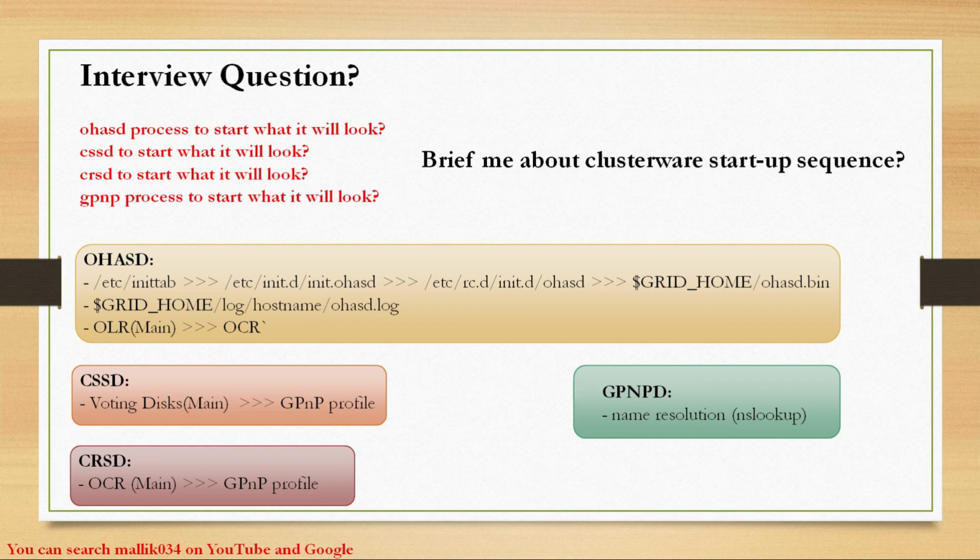Along with that, some tricky questions they usually ask are: when the OHASD process starts, what does it look for; when the CRSD process starts, what does it look for; when the CSSD process starts, what does it look for; when the GPNP process starts, what does it look for. These are tricky questions you will not be able to answer unless you understand the cluster startup sequence and dependencies in detail. So don't look for the answers now. I will come back after my session and explain these answers. Right now I'm going ahead.